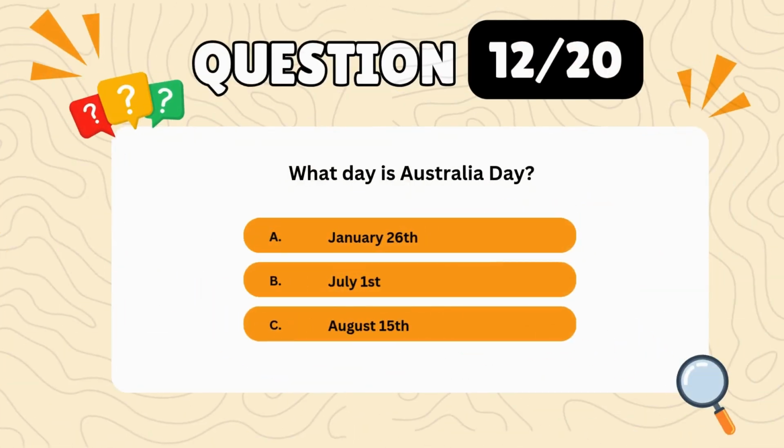Question 12. What day is Australia Day? A. January 26th. B. July 1st. C. August 15th. Correct answer, A. January 26th.